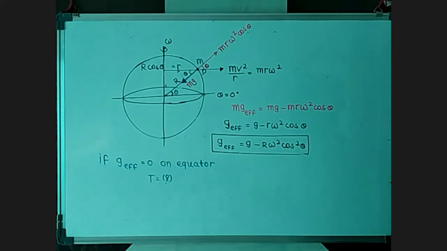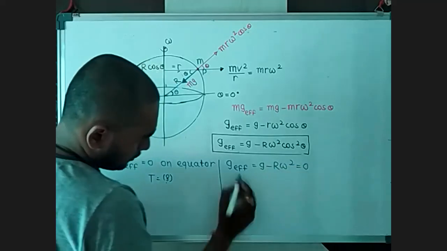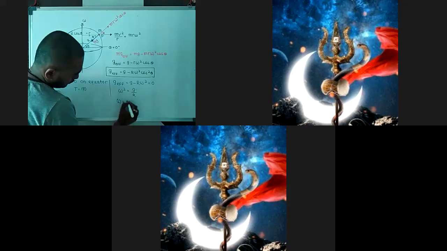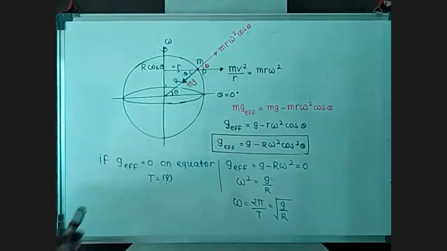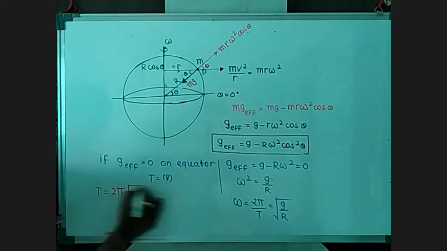So g minus R omega square equals 0. Omega square equals g over R. Omega is 2 pi by T equals square root of g by R. So in terms of formula, we can say that T equals 2 pi times square root of R by g.